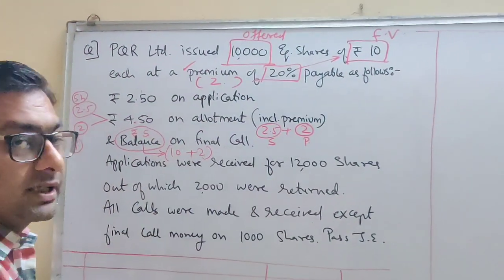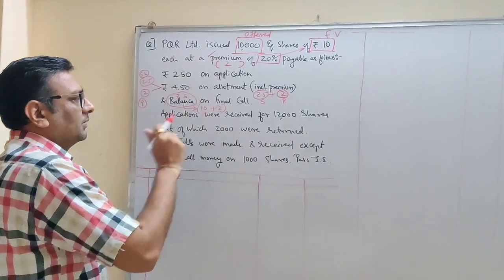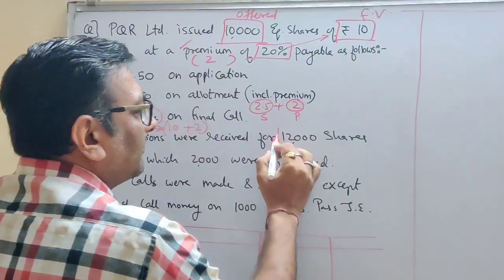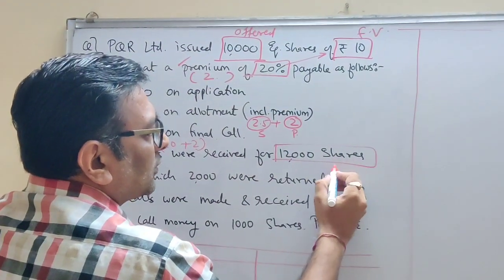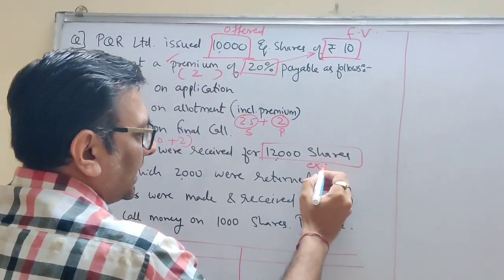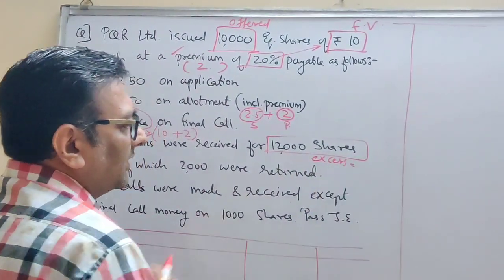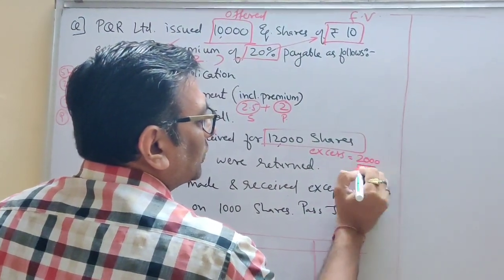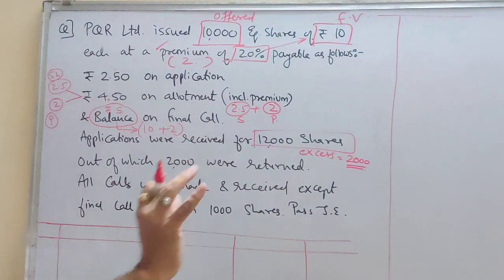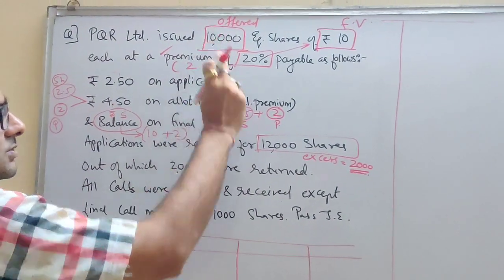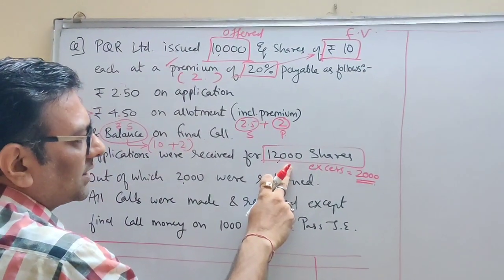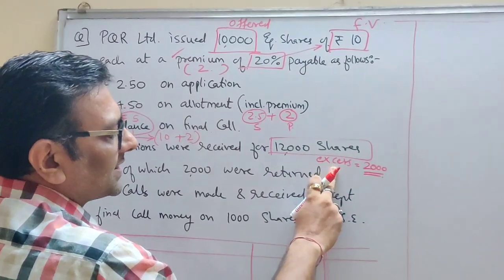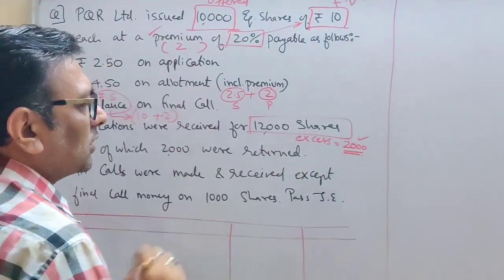Am I clear with the calculation of installments? Now, applications were received for 12,000 shares. So there are extra shares which we have received. How much excess shares we have received, student? 2,000 shares are excess. We have offered 10,000. We received 12,000 applications. So the excess number of shares is 2,000.